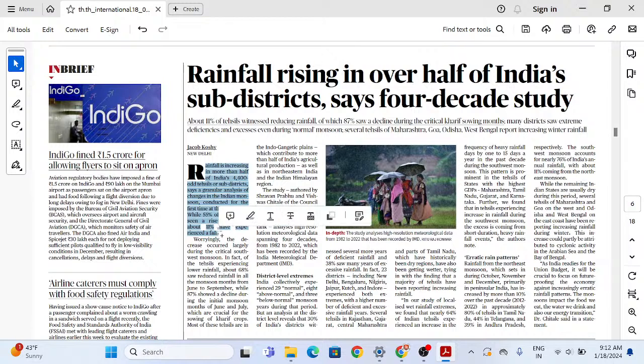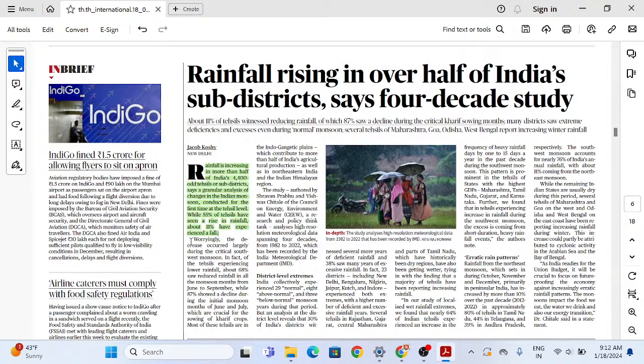Now, one of the points that we have to understand is, when we are talking about this variation in the monsoon that has been witnessed in India, considering how much climate change has been happening, that has a direct impact on the monsoon variability. That is quite evident from a study conducted at the local level, the tehsil level, where we get an idea that 55% of the tehsils have seen a rise in rainfall and about 11% have experienced a fall. So this is a very interesting fact that you have to remember.